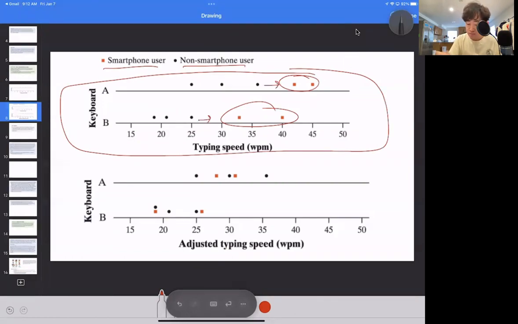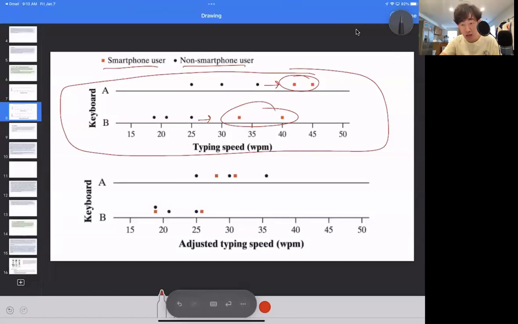The two people who did far better in group A and group B are all smartphone users. So generally speaking, this data is not a really great representation of how group A and group B did, because within the groups, smartphone users did a lot better.